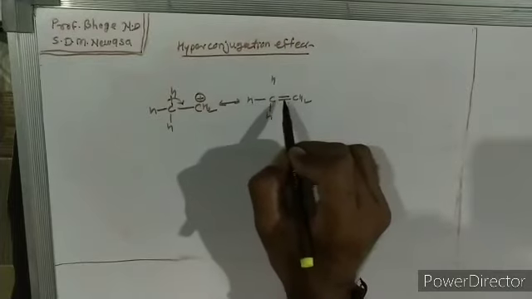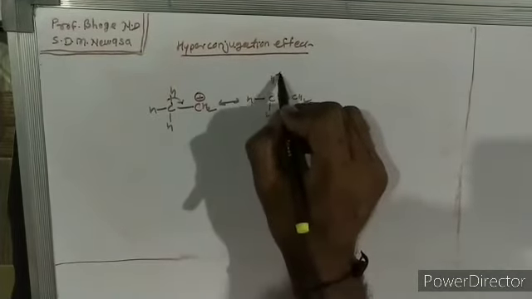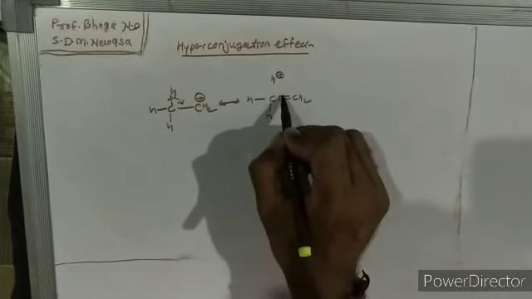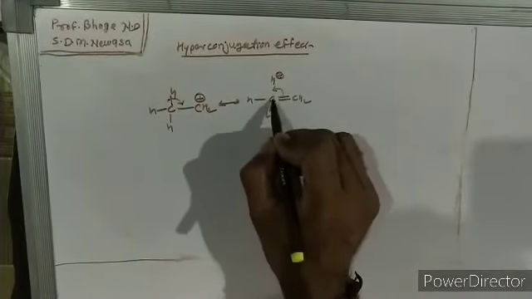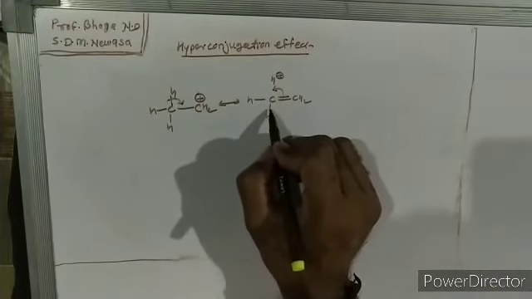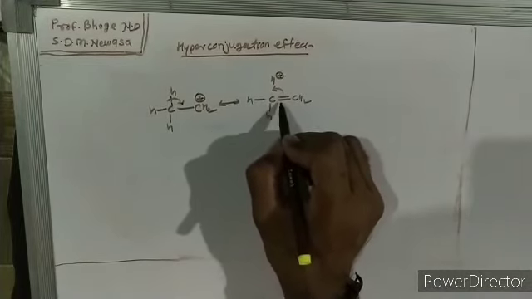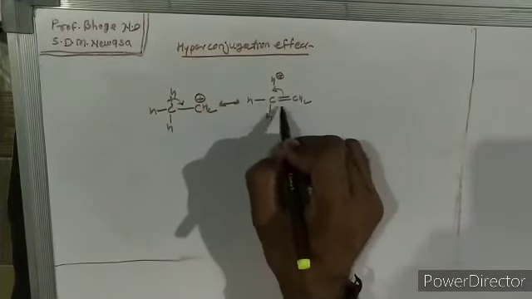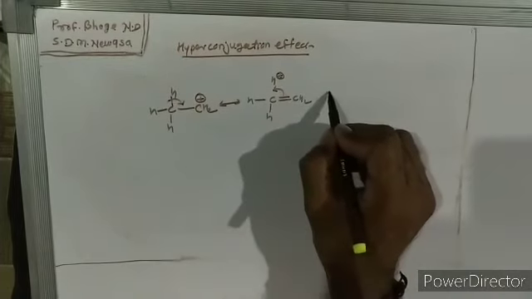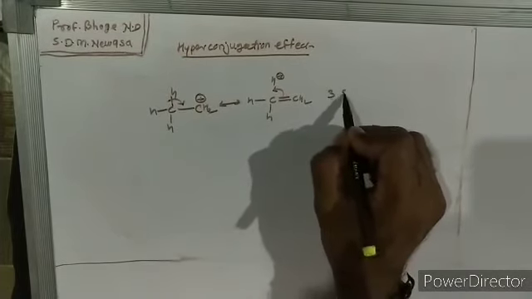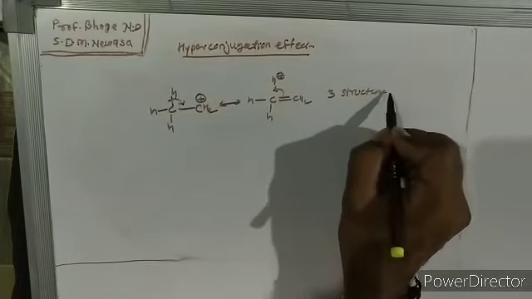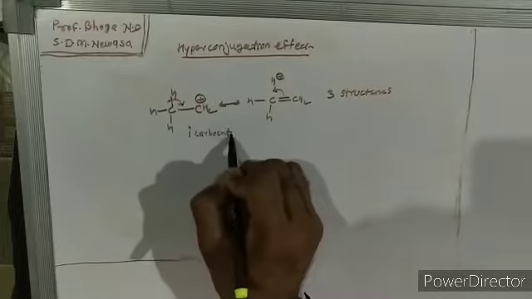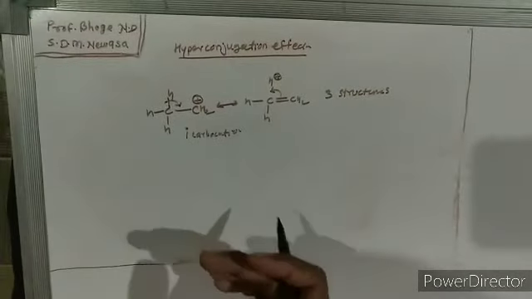Okay, so here three structures are possible, because it again moves here, then there is formation of a carbon hydrogen bond again, and next time these bonds move here. Again it comes back, and next time these bonds move here. So in this way there are three structures possible for the primary carbocation.